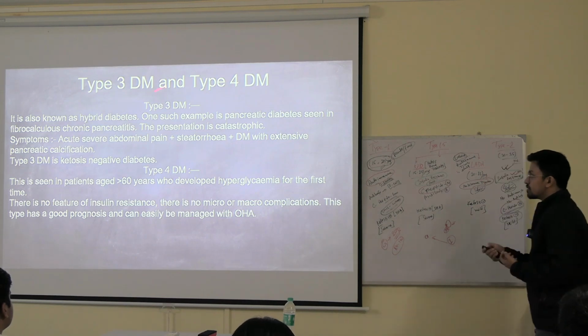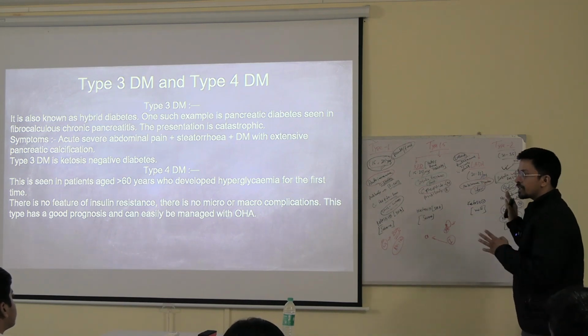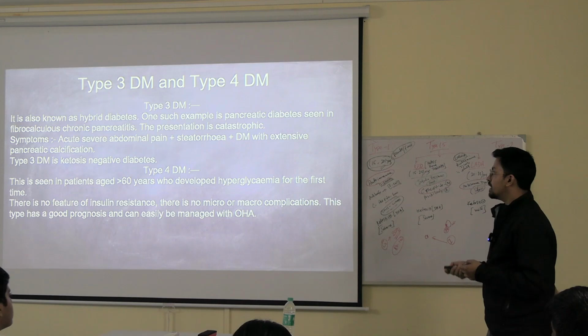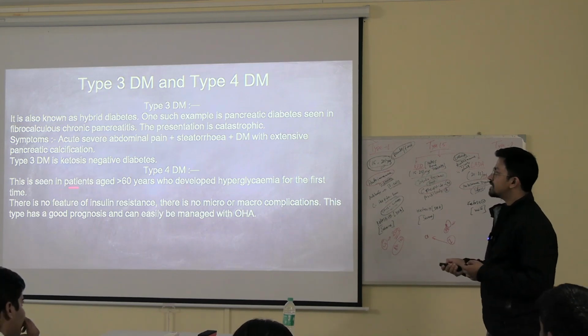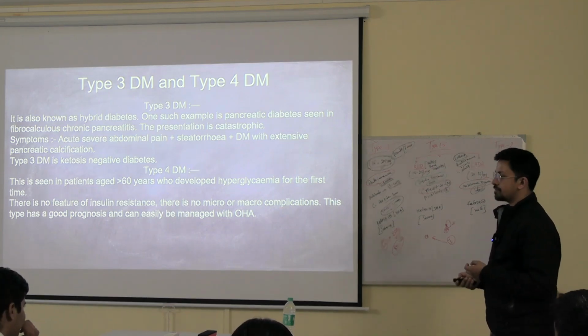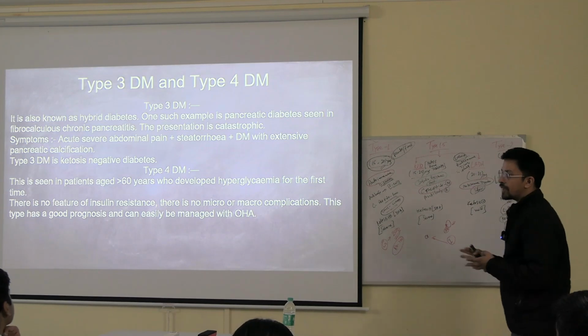Got it? So this is one easy thing. Pancreas is not working properly. That is why they are getting diabetes. In case of type 4, this is seen in age more than 60 years. Okay, it's a very benign form of diabetes, you can say.